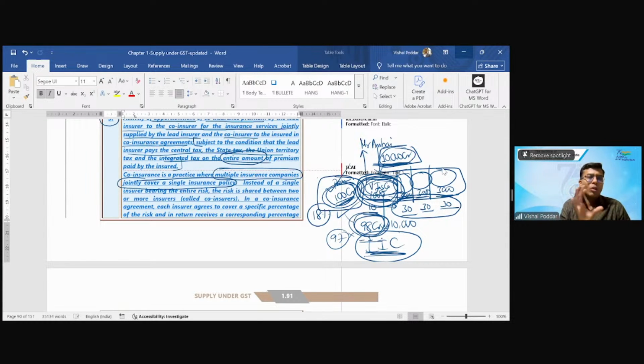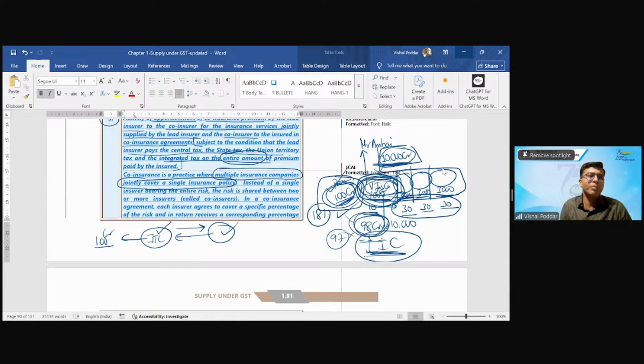See, I'll tell you the logic of both co-insurance and reinsurance. Actually, there is GST. But what they have said is that I will pay GST to that company, but whatever GST the company is charging, I will actually get as ITC, input tax credit, which I am going to adjust against my 100 crore liability. So effectively, whatever this company is going to charge will become my ITC. So for the government, it is only a mere formality. Are you getting this point? Actually, yes, LIC should charge me GST, but whatever they are charging will be my ITC and it will go to set off my 100 crores GST liability again.